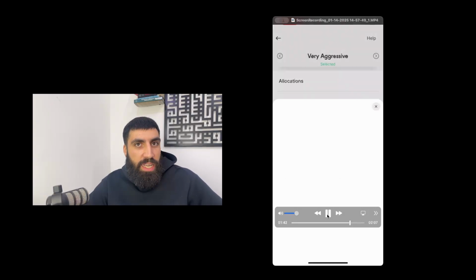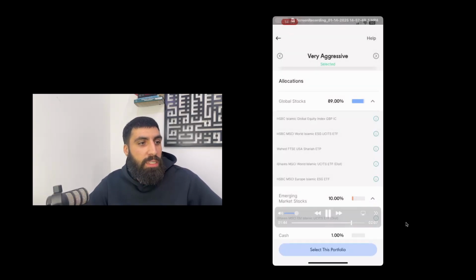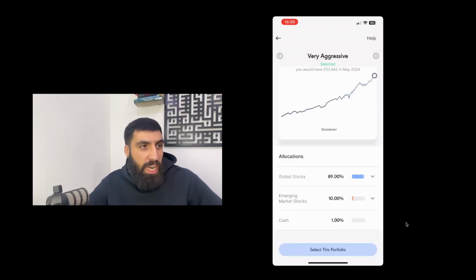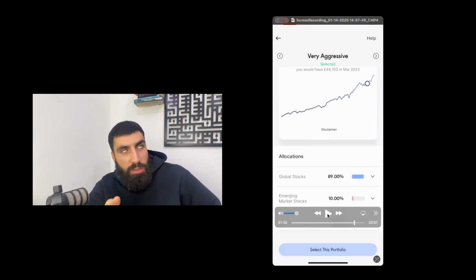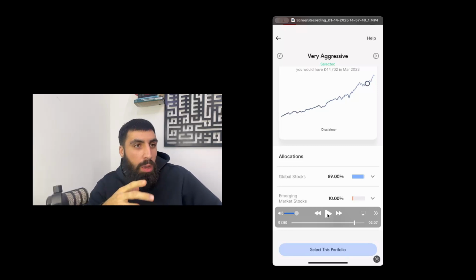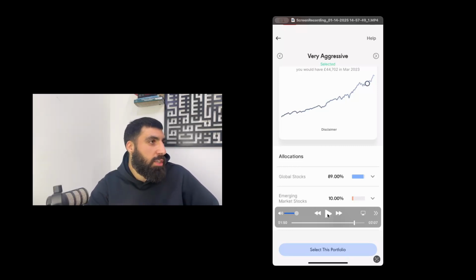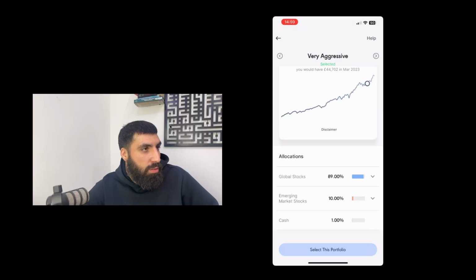We can see exactly what allocation Wahed has for each level of risk, and we can see exactly the fund that they're investing into. So you now have the pieces of the puzzle as to what Wahed invests their money into. Now let's try and put it together in a nice chart. Now, wouldn't it be wonderful if I had already made that for you? Oh, and you bet I have. So let's put it up here.